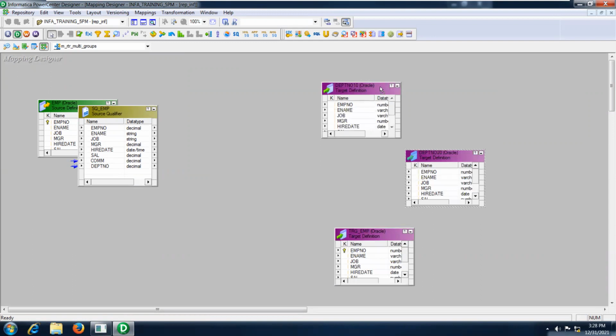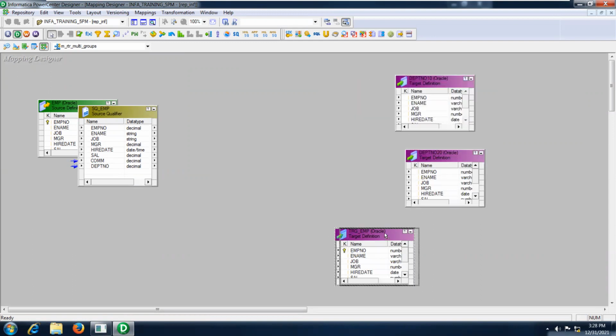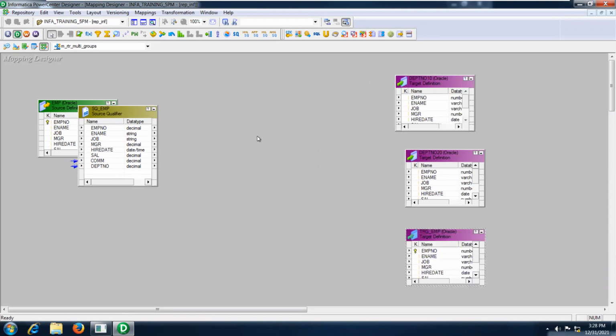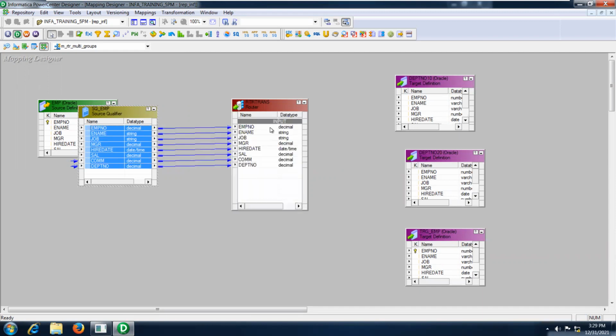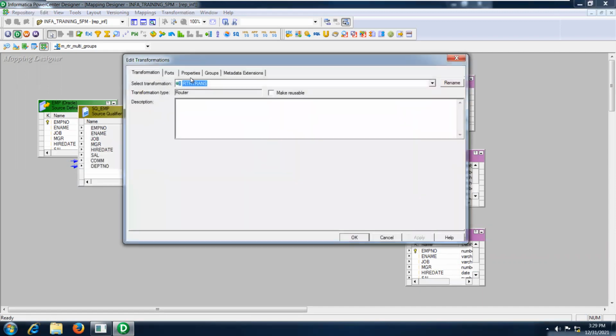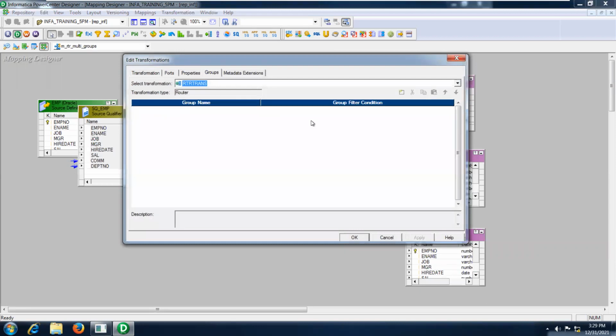Let me arrange. Now go and take your router transformation. Okay, this is my router transformation. I'm going to take all the ports from the source qualifier to my router transformation. Here you can point your cursor and drag and drop into your router group. Go to your groups tab.